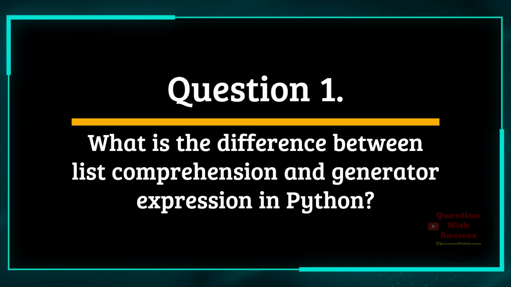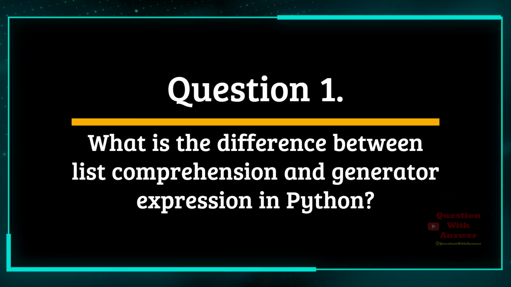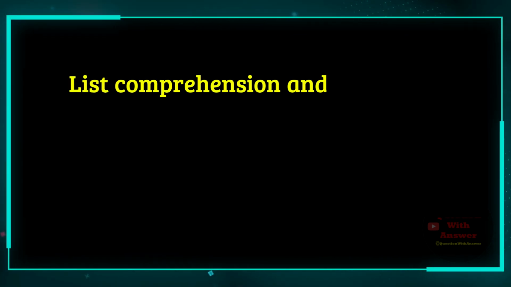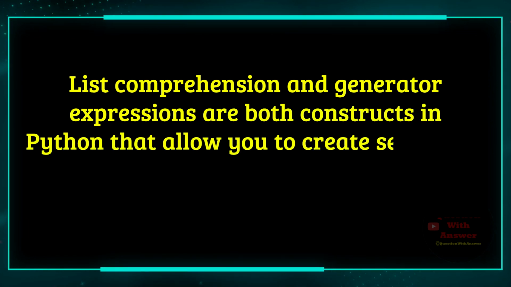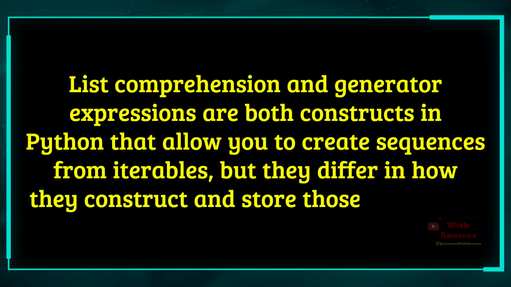Question 1. What is the difference between list comprehension and generator expression in Python? Answer. List comprehension and generator expressions are both constructs in Python that allow you to create sequences from iterables, but they differ in how they construct and store those sequences.